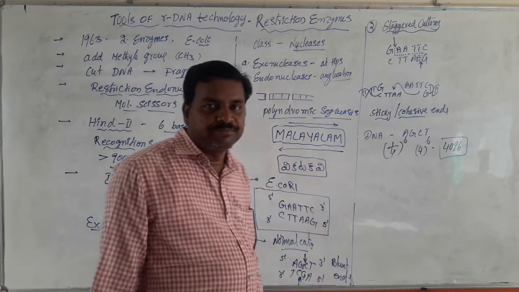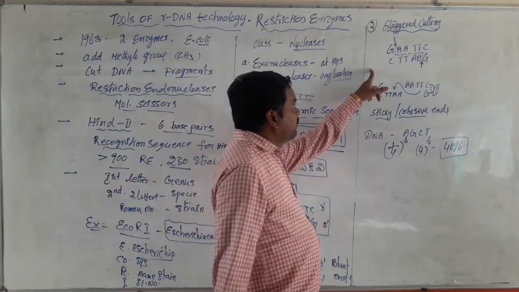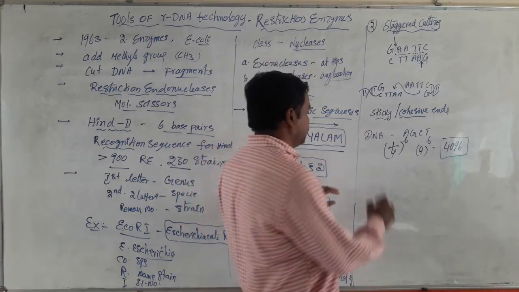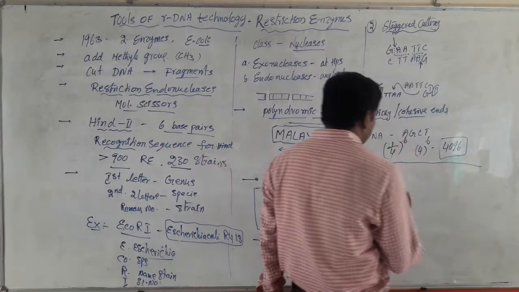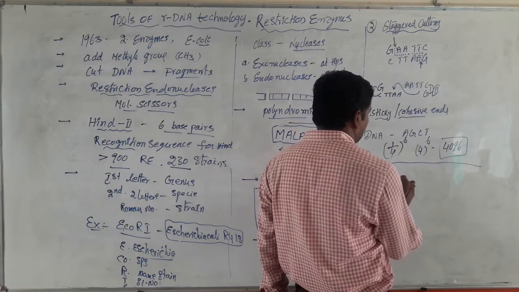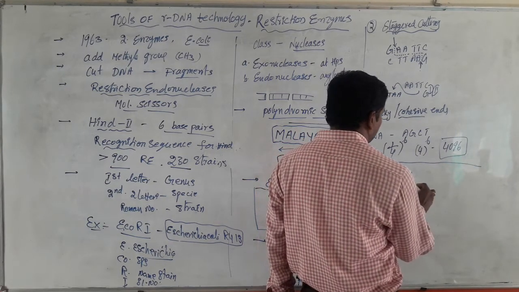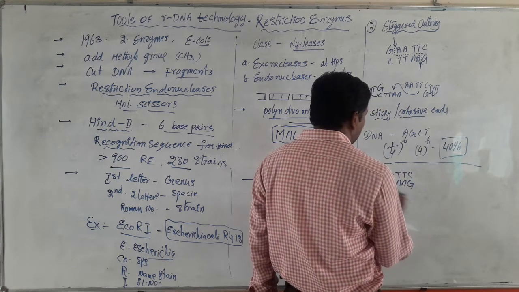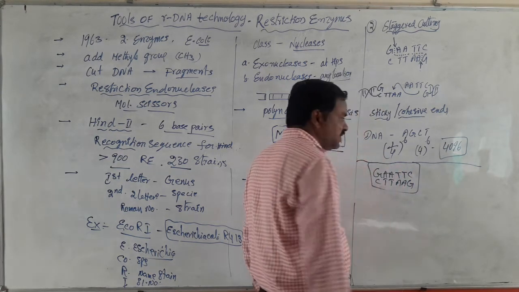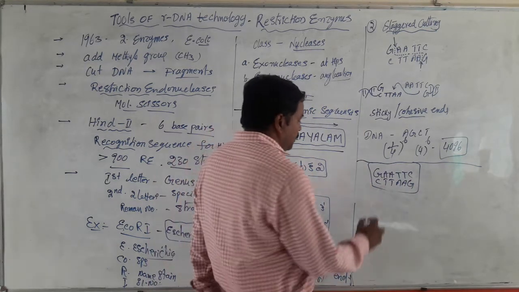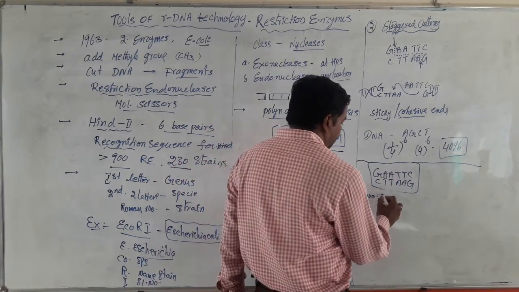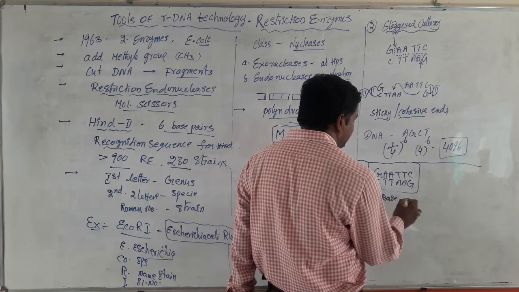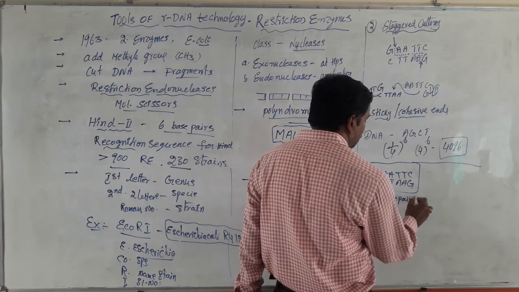Now coming to some objective points regarding GAATTC. Number of base pairs: how many base pairs are present in this sequence?